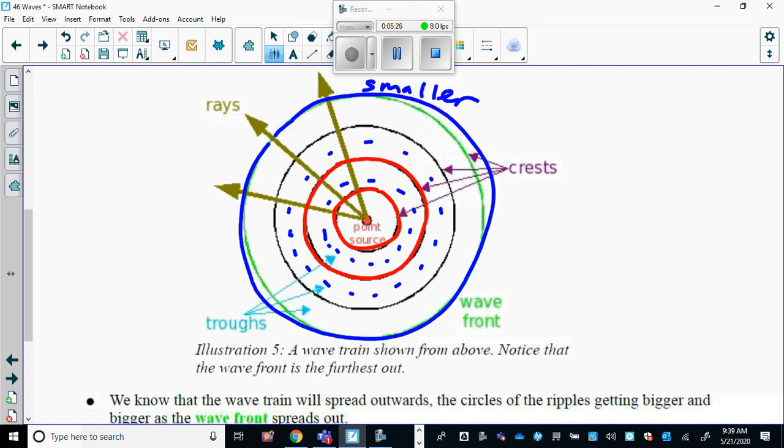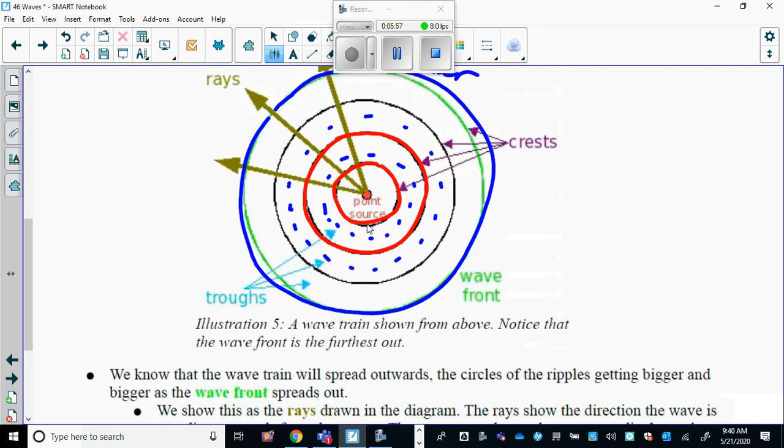So the energy of the wave is spread out over a much bigger circumference, and therefore the amplitude has to be small, right? Otherwise, if I threw a huge, massive boulder into the middle of the Atlantic Ocean from a helicopter, then it would create a tsunami, destroying half of the west side of Europe and the east side of the States and Canada. So the wave loses energy because it's spread out over a greater circumference.